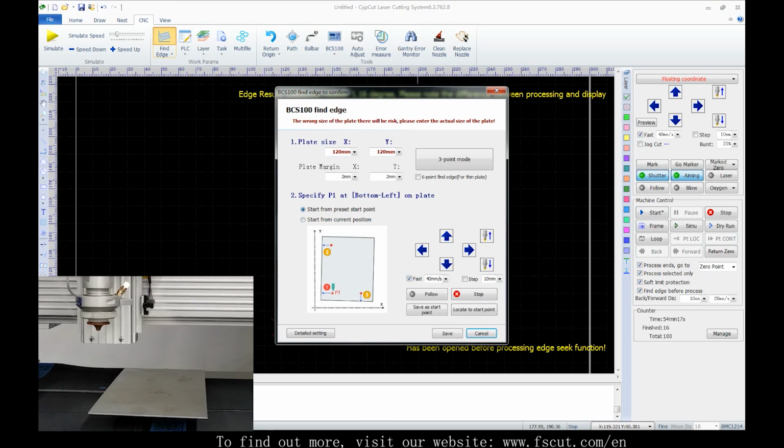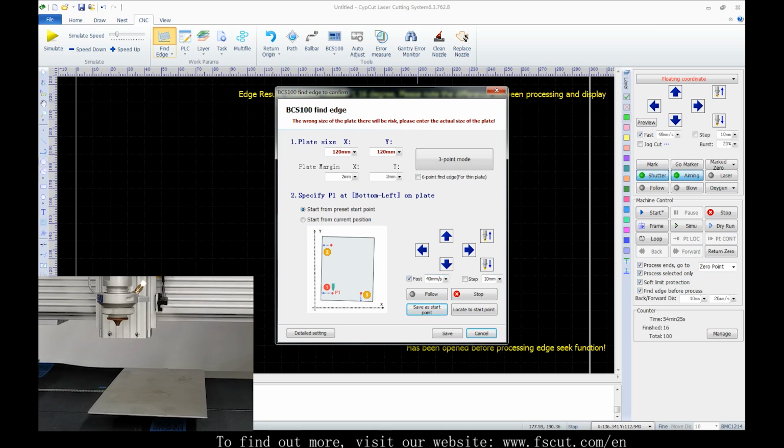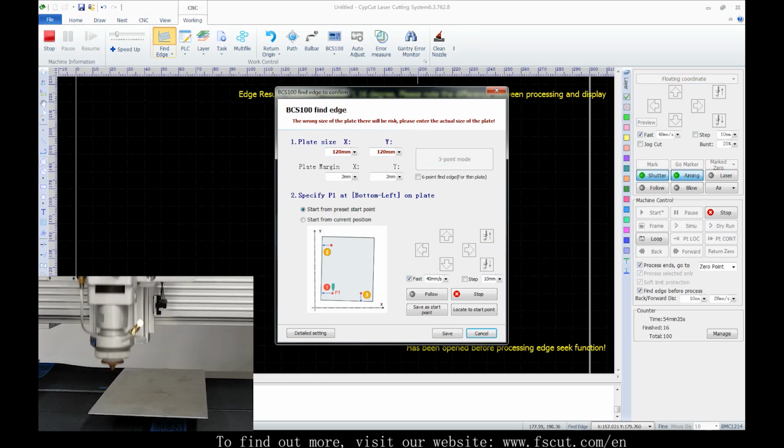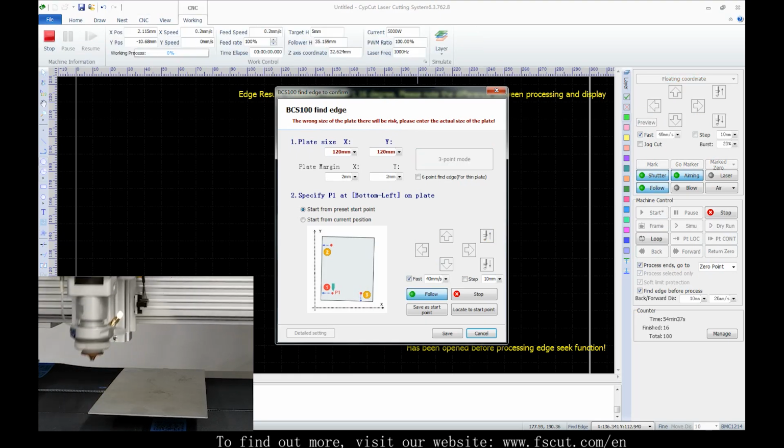For a preset point, we need to move cutting head to the position first, then click to save the position as start point. And now, even if we move the head to other position, hit Find Edge button. It will start from the preset point.